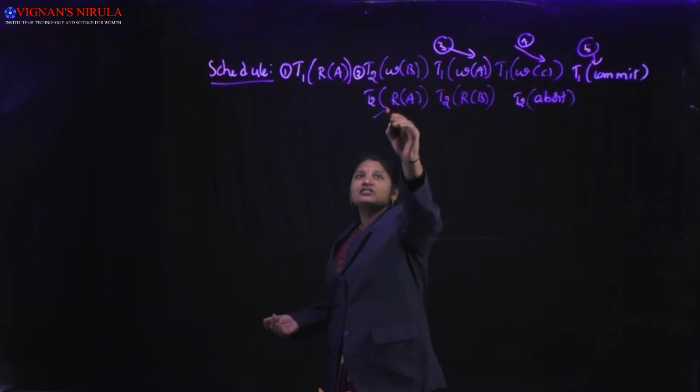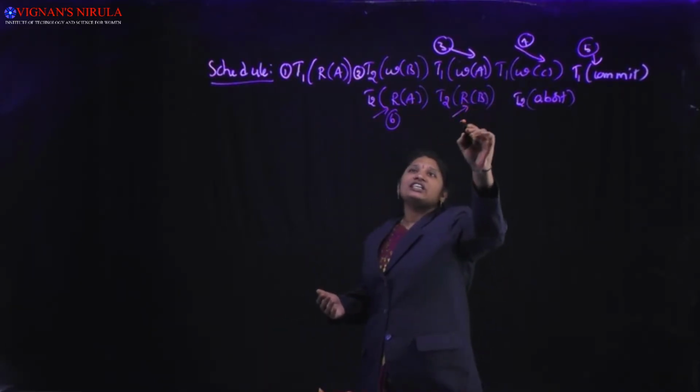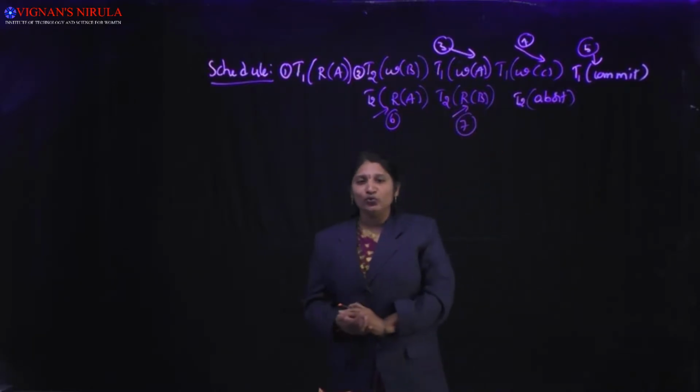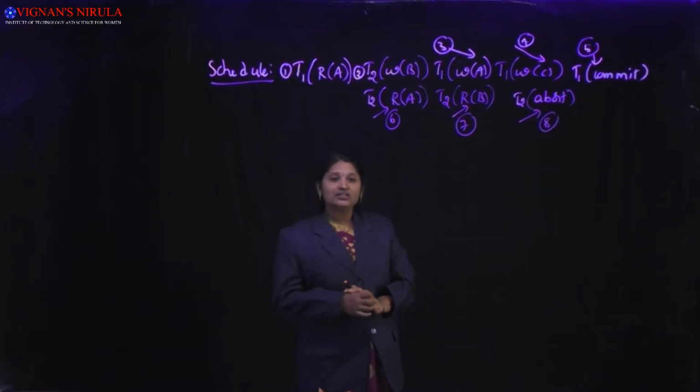The sixth one is read on A by T2. The seventh one is read on B by T2. The last action is abort of transaction T2.